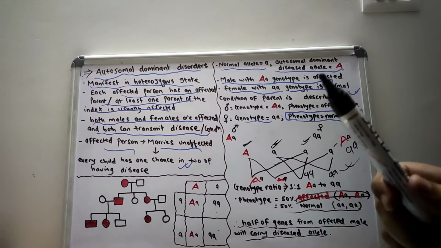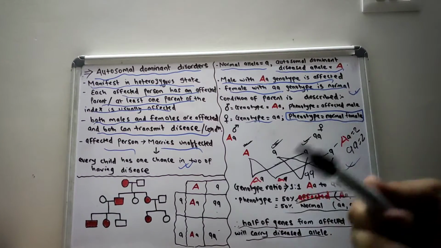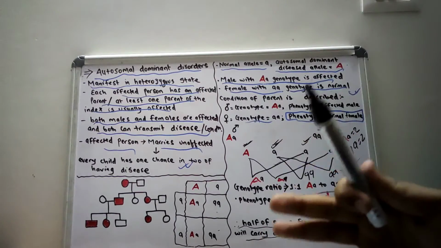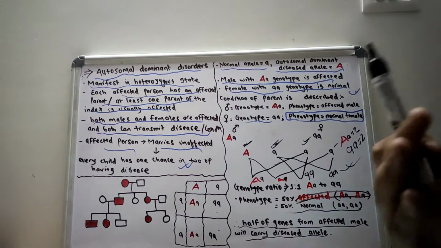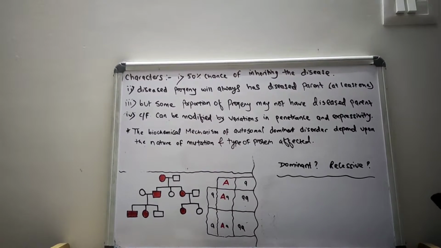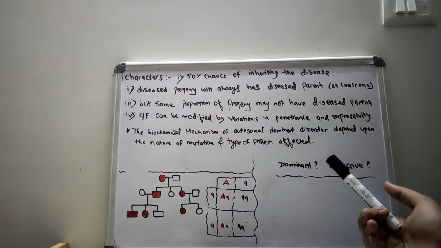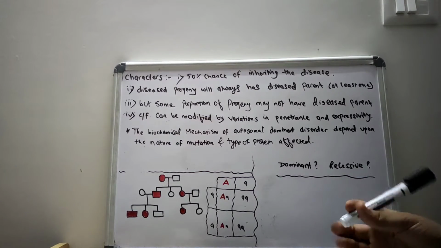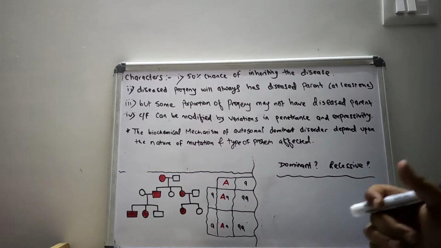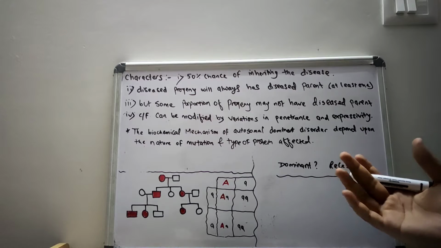Now let us discuss the characters of autosomal dominant disorders and the various types of autosomal dominant disorder system wise. Briefly, autosomal dominant inheritance is often pleiotropic and variably expressive.